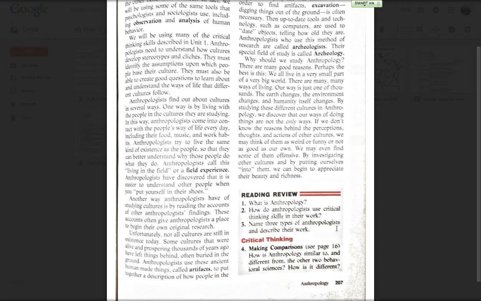Another way anthropologists have of studying cultures is by reading the accounts of other anthropologists' findings. These accounts often give anthropologists a place to begin their own original research. Unfortunately, not all cultures are still in existence today.